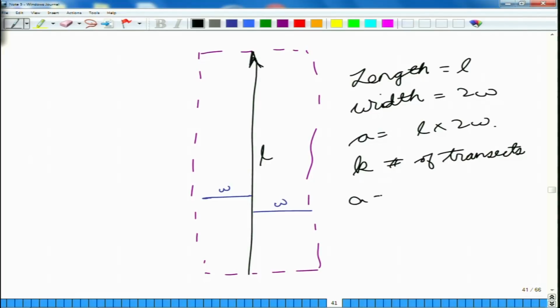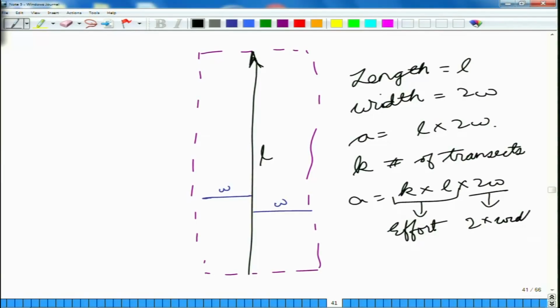you have the area that is given by k into L into 2W, that is k into the area of each strip. Now, k into L is the total length that you have walked. This is also known as effort. So, effort into twice the half width becomes your total area of the transect.